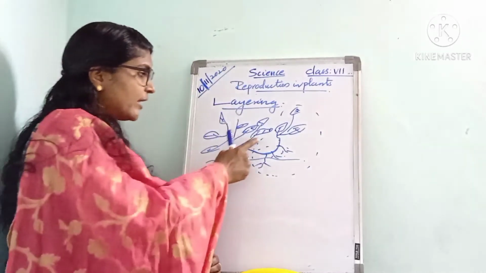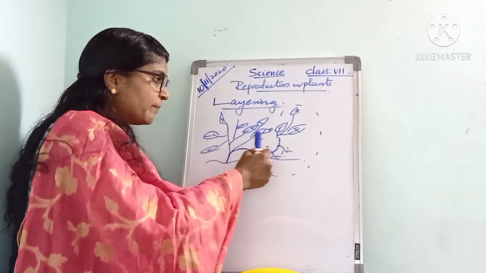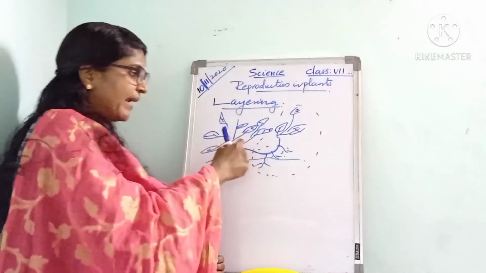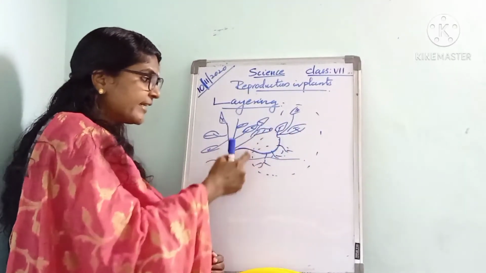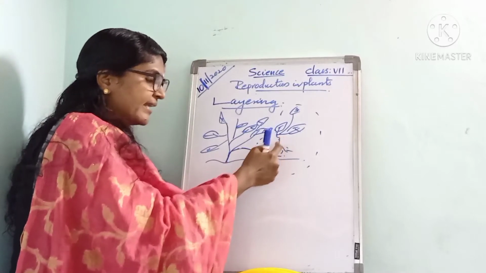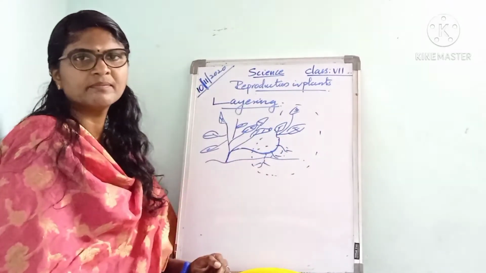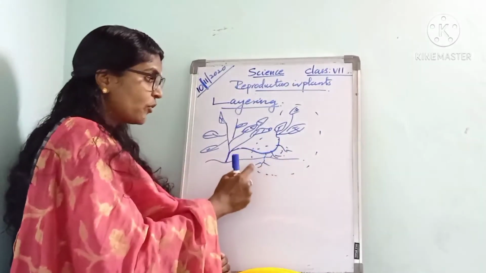Here, the lower branch of the plant is bent down and covered with moist soil.